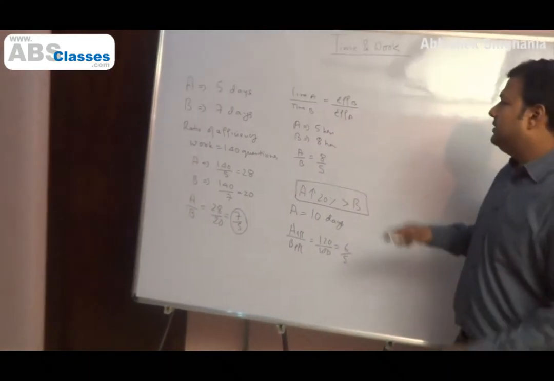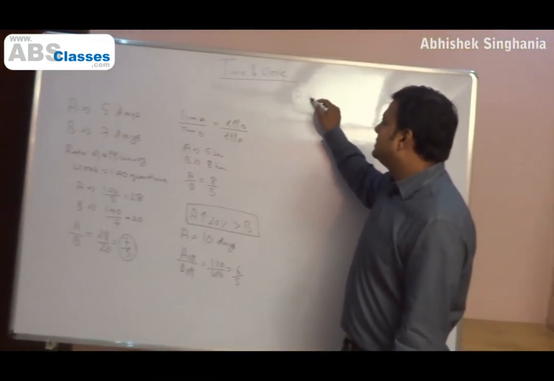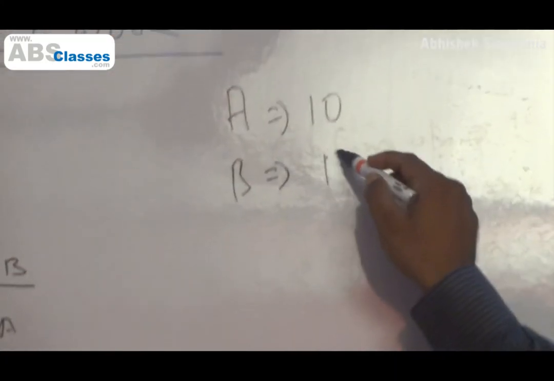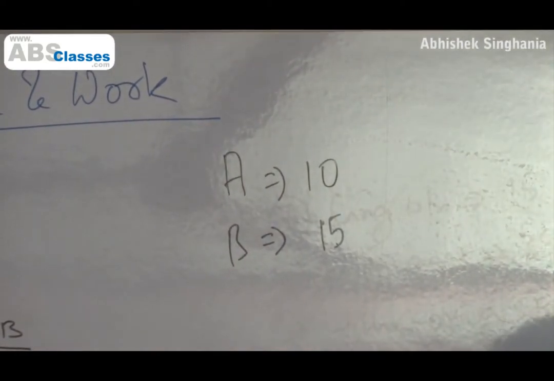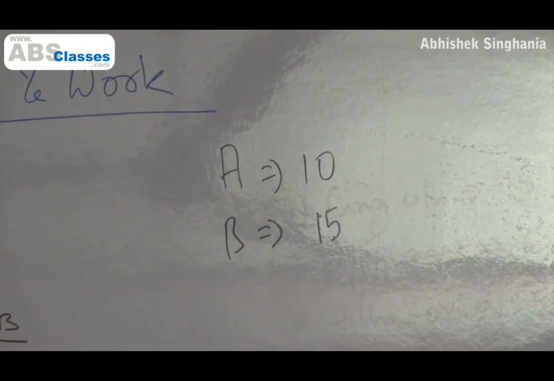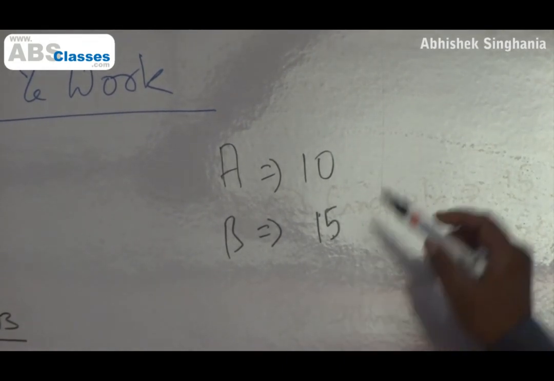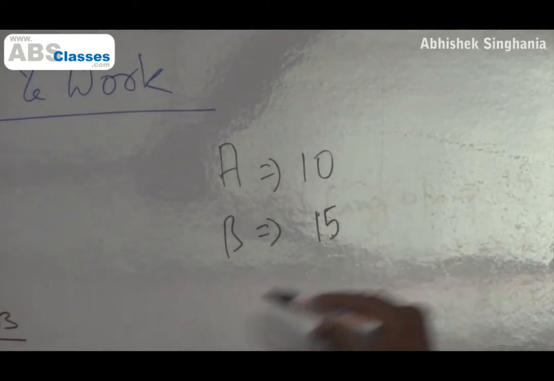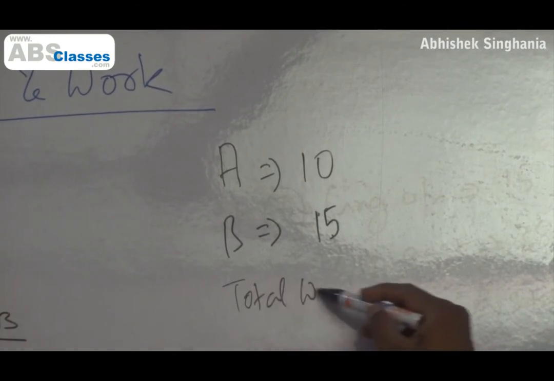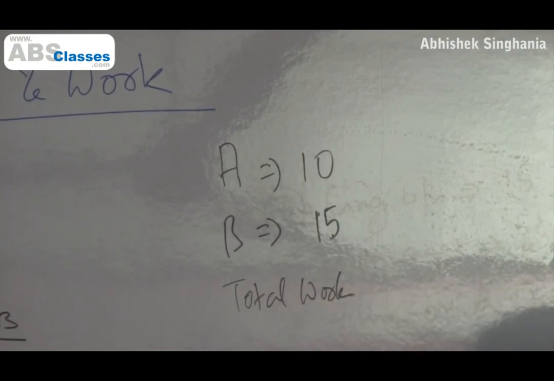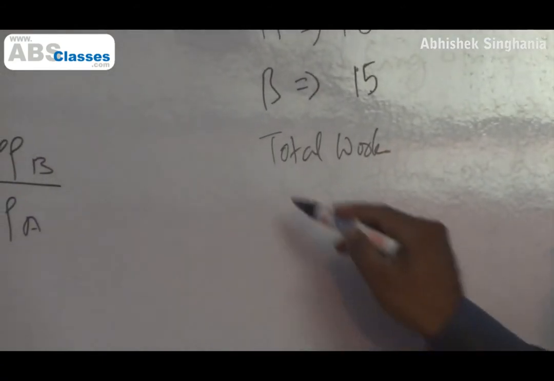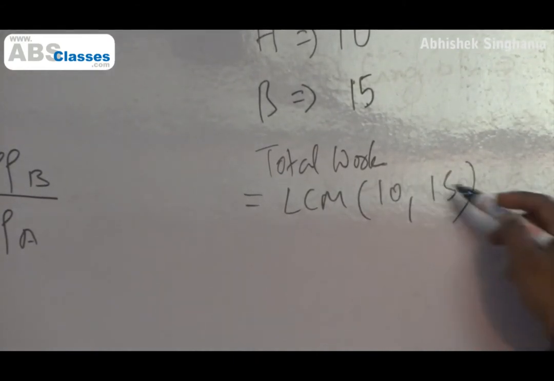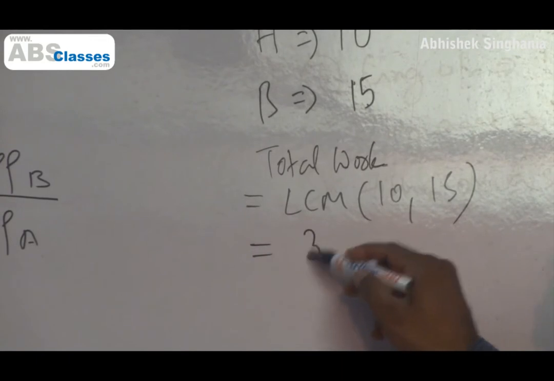Say for example, it's given that A takes 10 days, B takes 15 days. So how much time will they take together to complete the same work? Now, in these cases, when we are trying to find how much time they will take together, let us assume the total work to be something. Because the idea is that work is same. So work can be anything. To facilitate our calculation, let us assume that the total work is the LCM of the time that they take, 10 and 15. So let the total work be equal to 30.